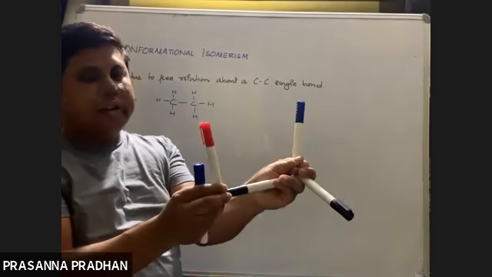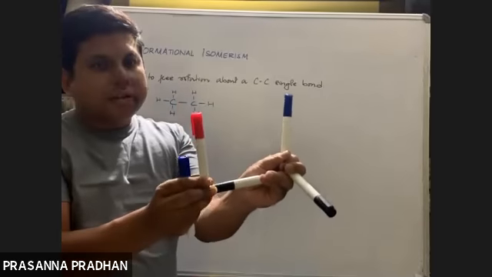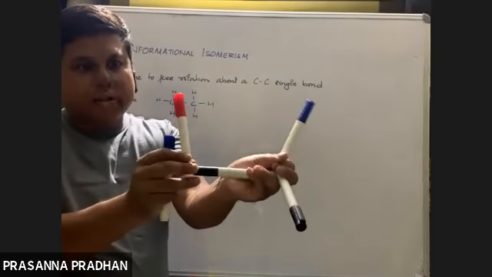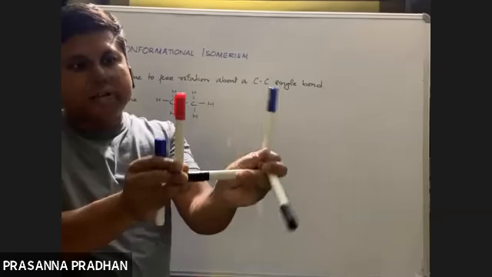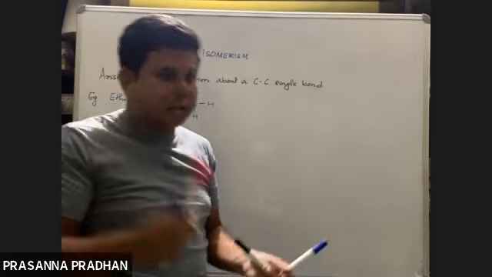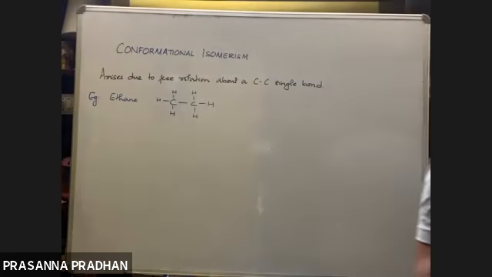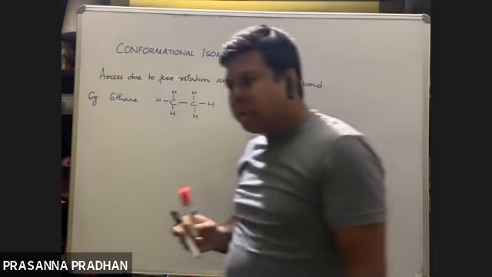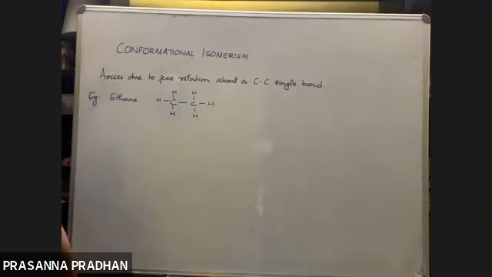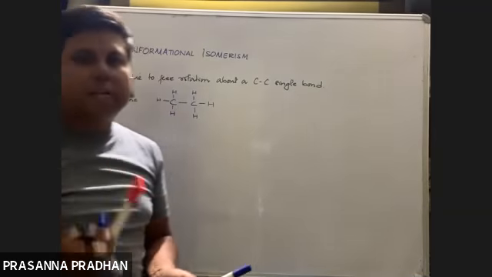The different arrangements which arise due to free rotation are known as conformations, and the isomers are known as conformers. So remember, conformational isomerism arises due to carbon-carbon single bond rotation.